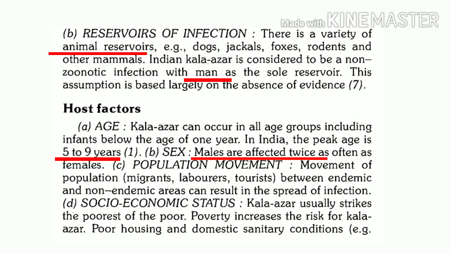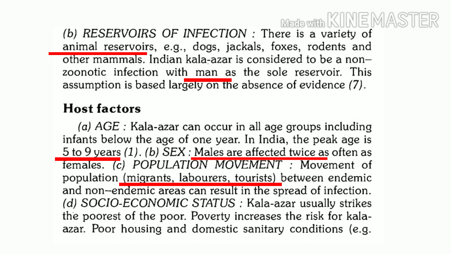Another important factor which contributes to leishmaniasis spread includes movement of population. Now people move for different purposes, and this moving population may include migrants, or laborers, or even tourists also.